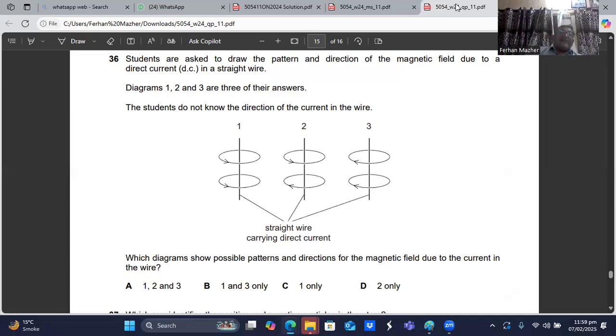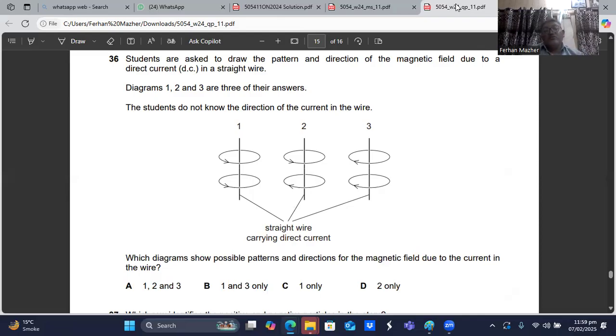The wire carries a direct current, DC current, so the direction of the current is not changing. So the direction of the magnetic field is also not changing. So both arrows which they have shown for the magnetic field should be in the same direction, either both clockwise or both anti-clockwise. In the first, both arrows are in the same direction, so that can be an answer.